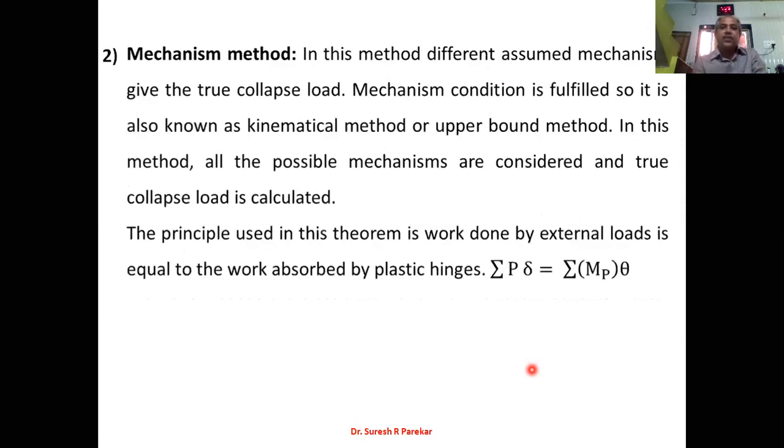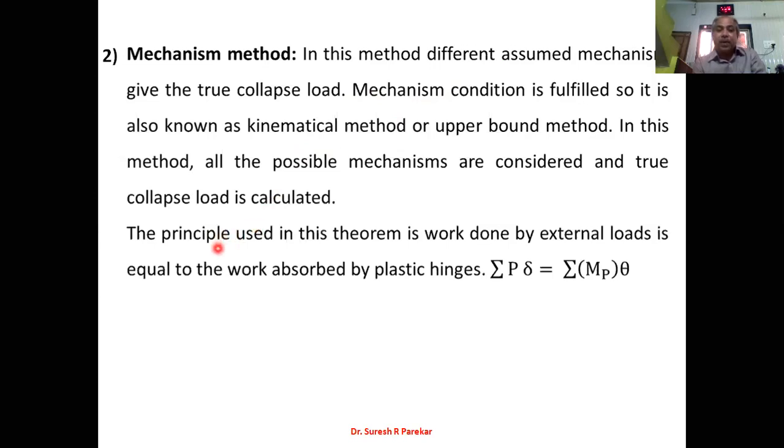The method we are using for the analysis is the mechanism method. In this method, we assume different possible mechanisms. In this method, the different assumed mechanisms give the true collapse load. The mechanism condition is fulfilled, so it is known as the kinematical method or upper bound method. All the possible mechanisms are considered, so the load we get from this method is the true collapse load.